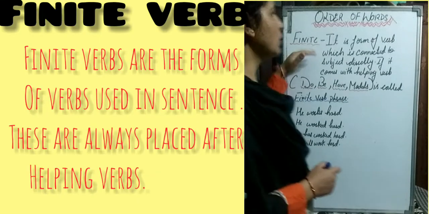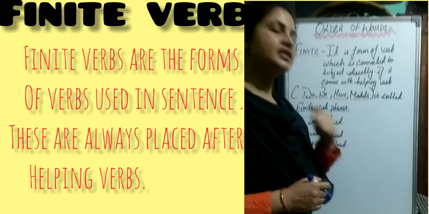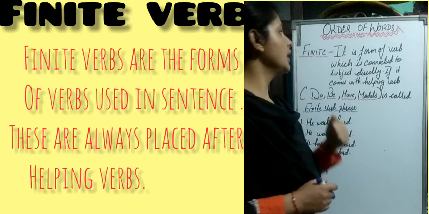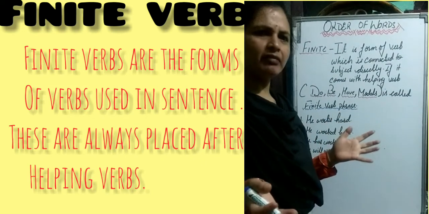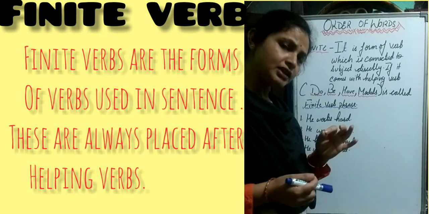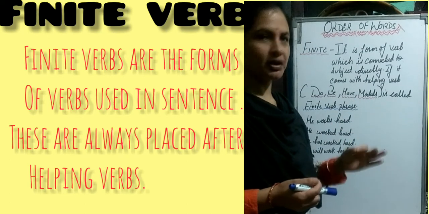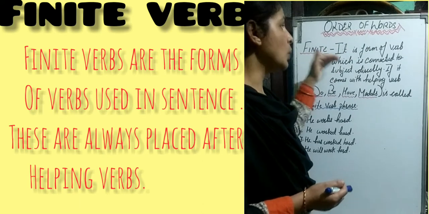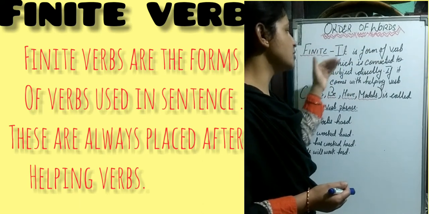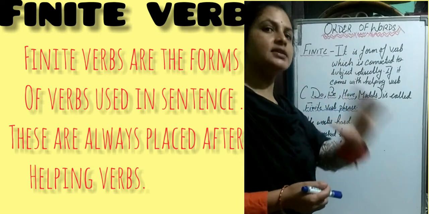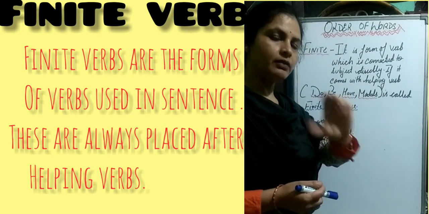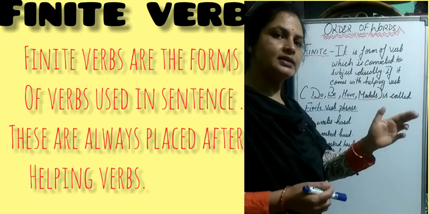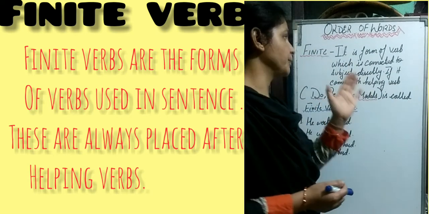Yes, children, now it is time to discuss finite verb. Already we have discussed so many times that finite verb is tense verb. It is the form of verb which is connected to the subject directly. In a sentence, finite verb connects itself directly to the subject.